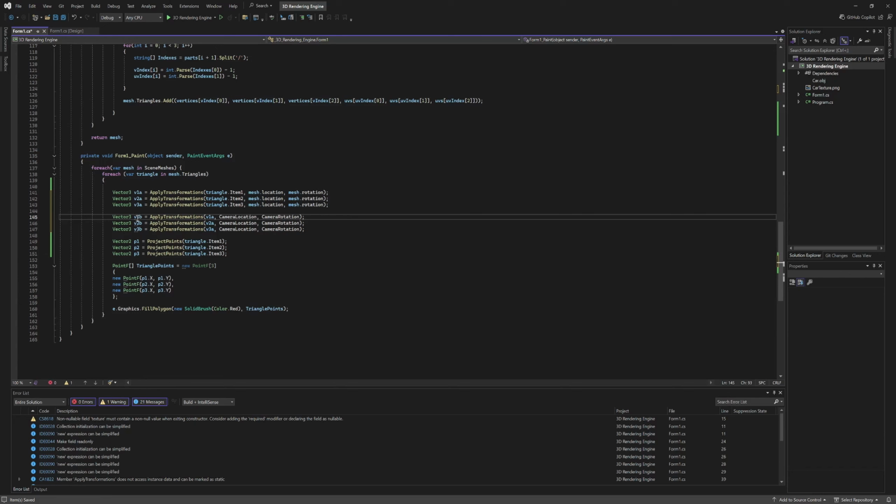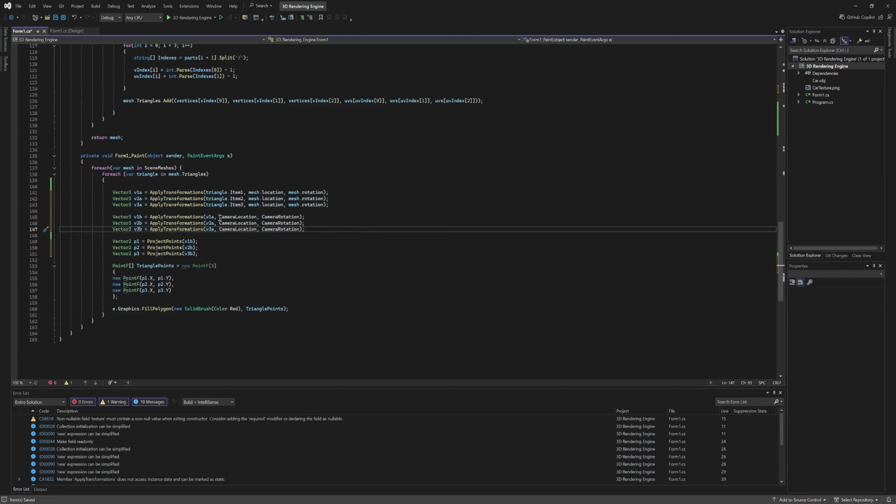And then we'll simply take this and put it into here. So v1b, project that, v2b, and v3b. So what we're doing is we're first applying the object's transformations and then the camera.